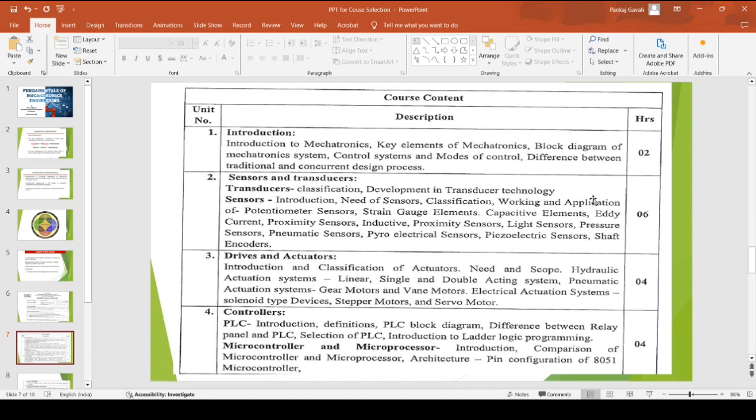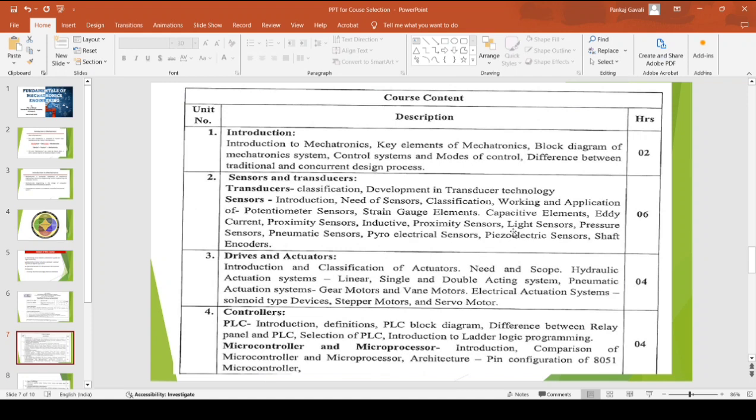The second chapter includes sensors and transducers. Firstly, we go with the definitions of sensors and transducers. There is a lot of confusion about how to differentiate between a sensor and a transducer. I hope this will be clear in this topic: which objects need to be classified as sensors, and which objects need to be classified as transducers.